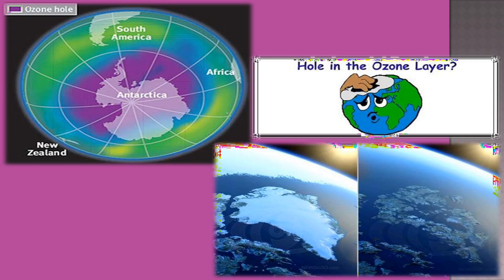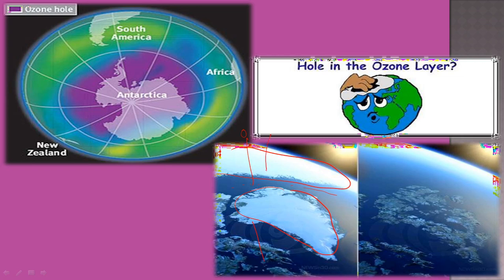Look at this diagram. Here the white part is the ozone layer. But here there is no ozone layer. If the sunlight is coming, it enters directly from here and reaches here.